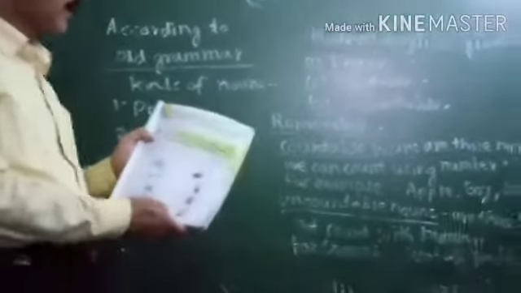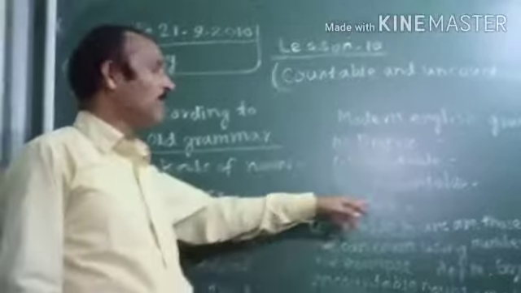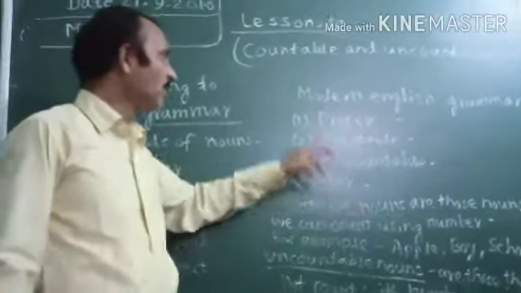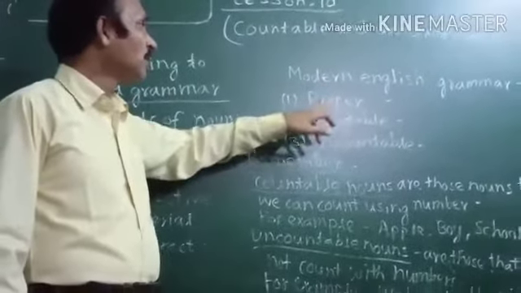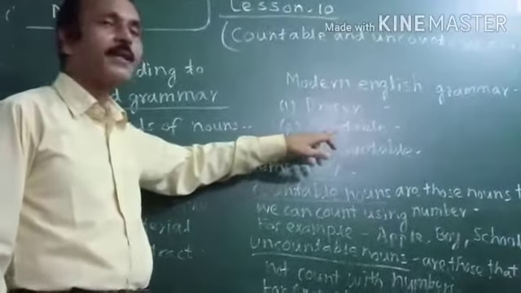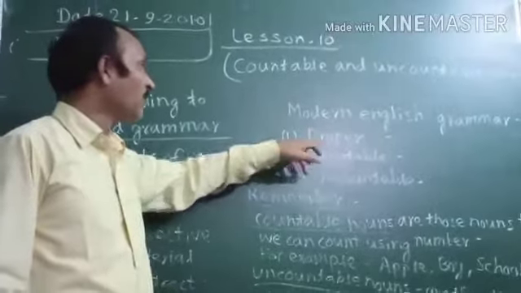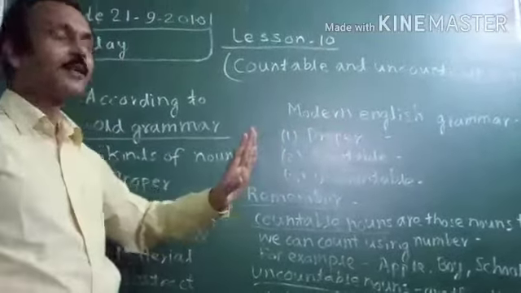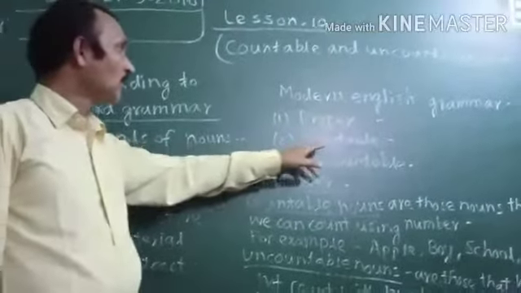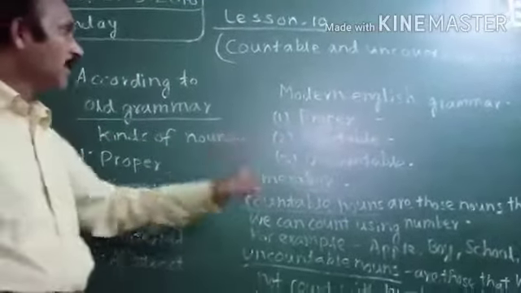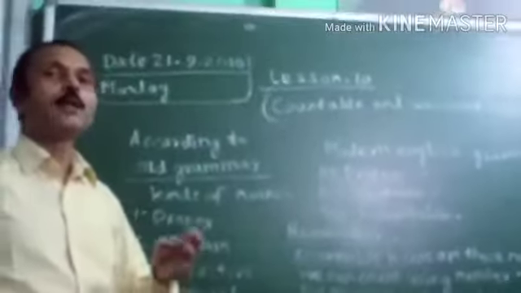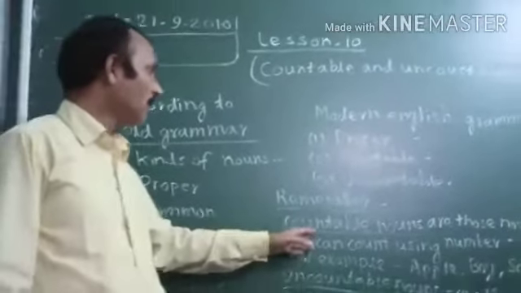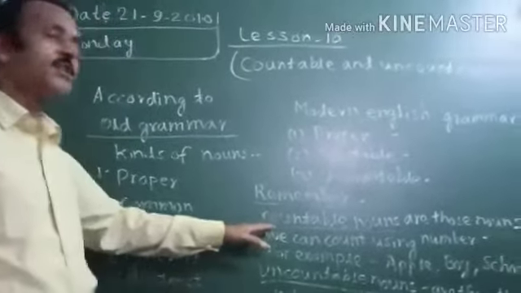So I will try to explain this one. Remember, in the book also it is written, remember countable nouns. First of all, we will study about countable noun, then after that uncountable noun. Before that, as you know, proper noun, all of you understand that. So countable noun, the things which we can count. The name of person, place, or things which we can count. That is the definition of that one.